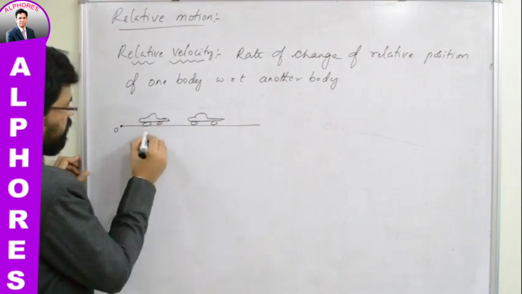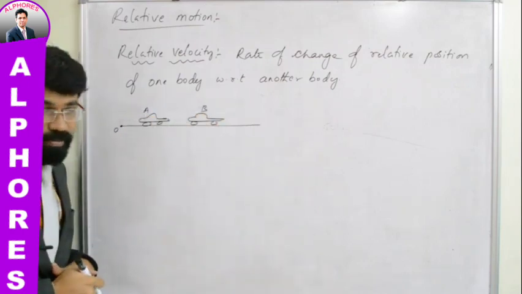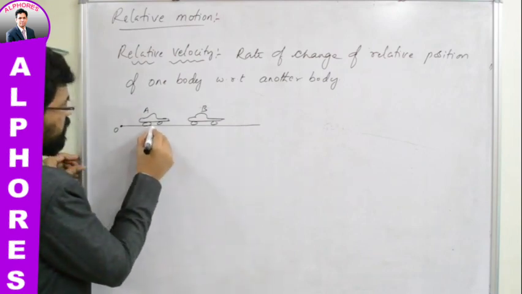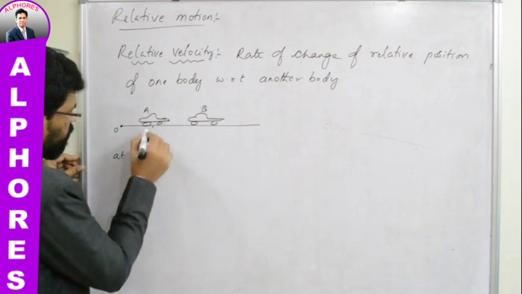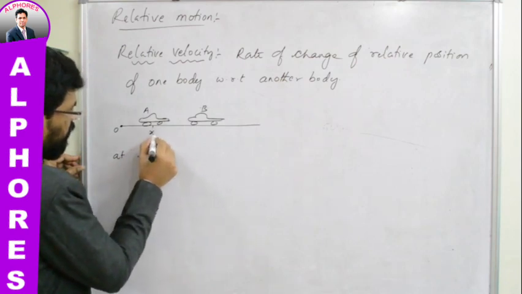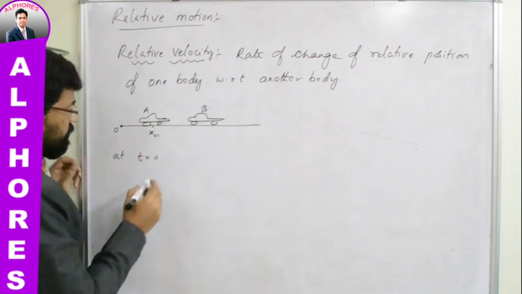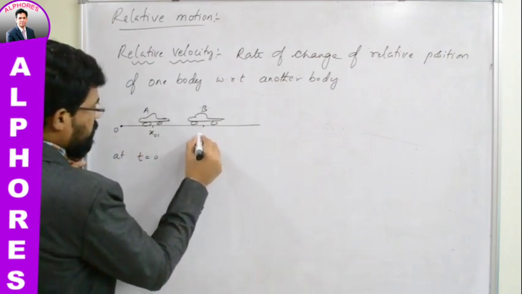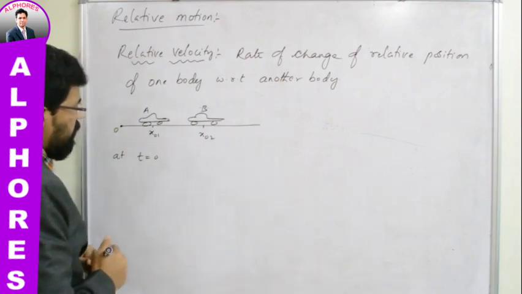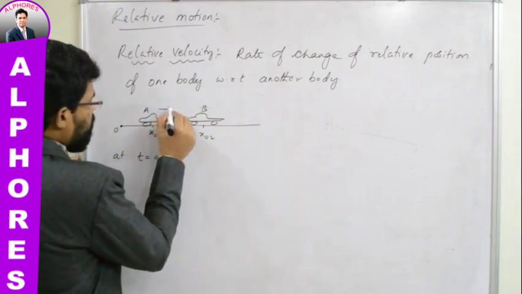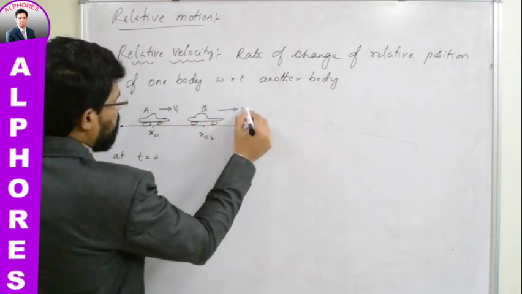Let us say this is car A and this is car B. Initially, at time t equal to 0, let its position be x01 with respect to origin. Let the position of this one be x02. Let us say this one is moving with a velocity v1. Car B is moving with a velocity v2.